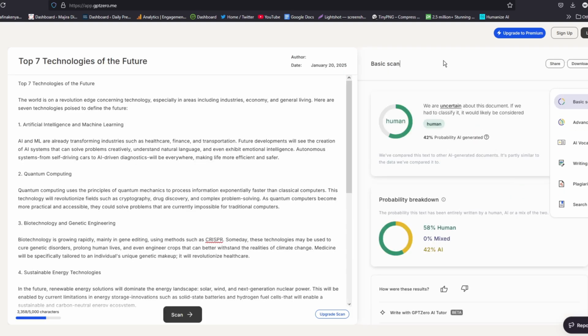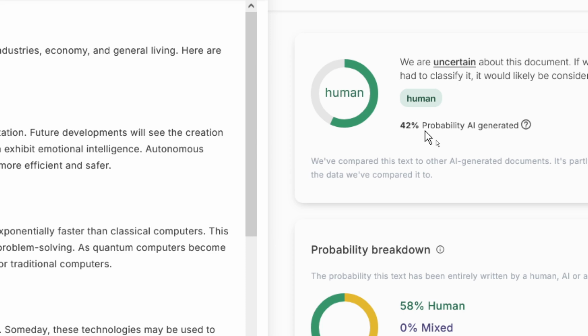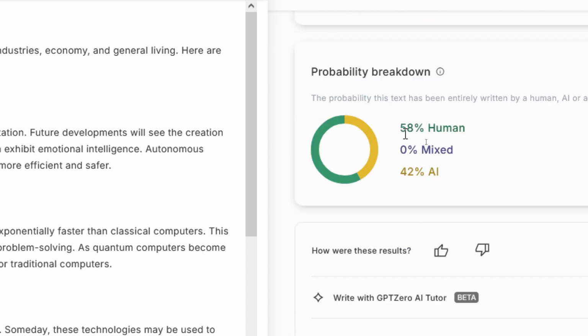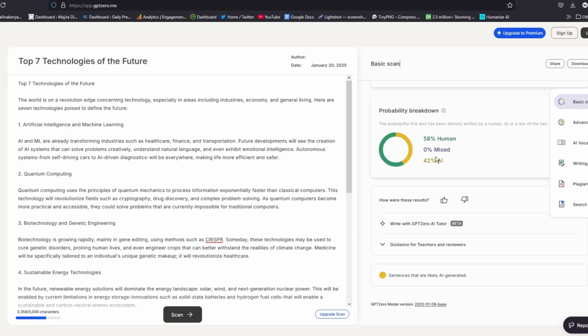So now look at our final article that we have just pasted here. The probability that the article has been written by AI completely is now 42%, and this is down from 100% to 42% now. If we go to breakdown, you can see the human input has been detected as 58%, while AI contribution is 42%. This is a good result that can help you pass AI detection for the article as having been written by AI 100%.